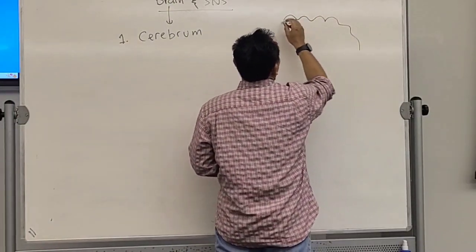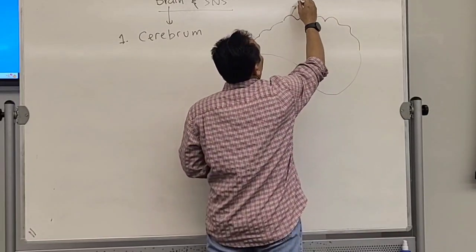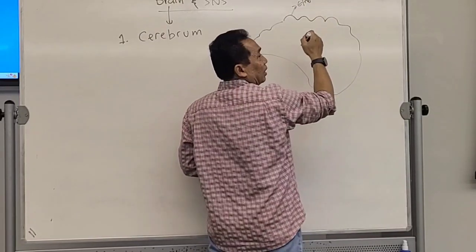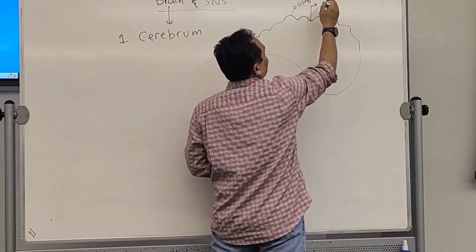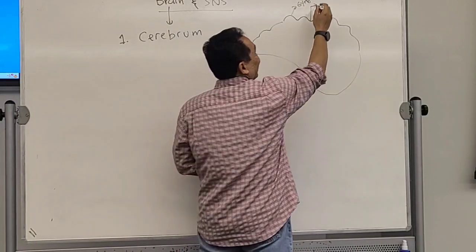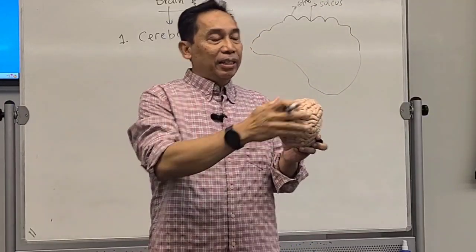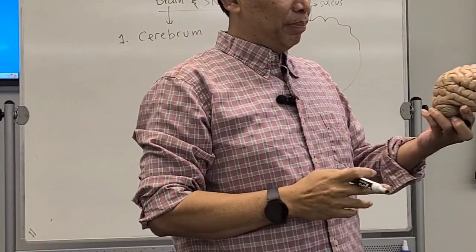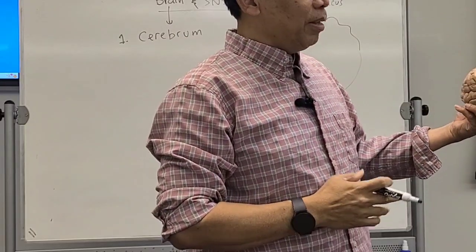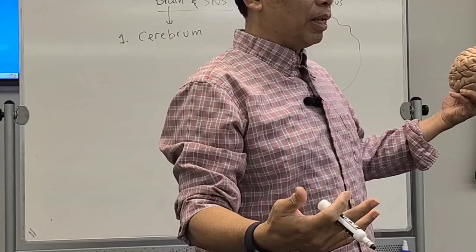The hill is called gyrus, and the valley is called sulcus. It consists of gyrus and sulcus. There are many gyri, if it is more than one, and there are many sulci.